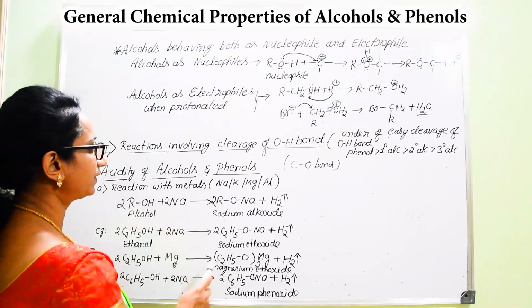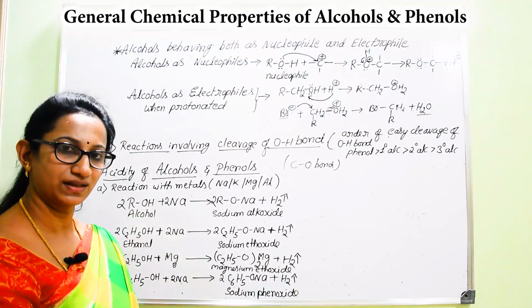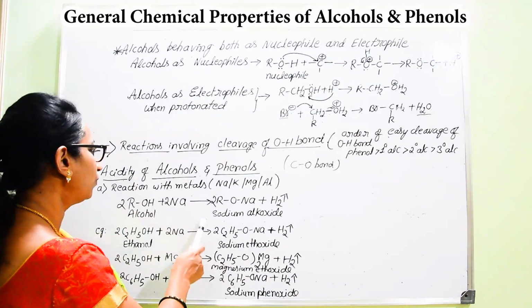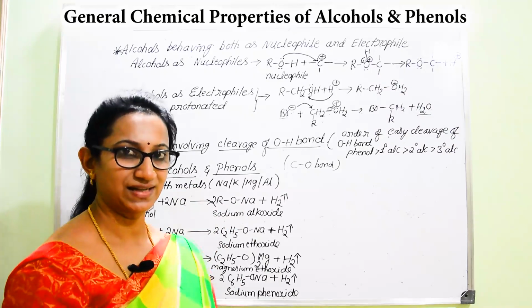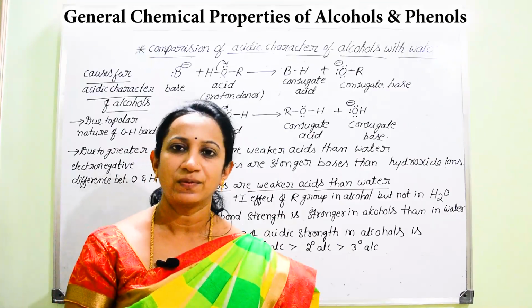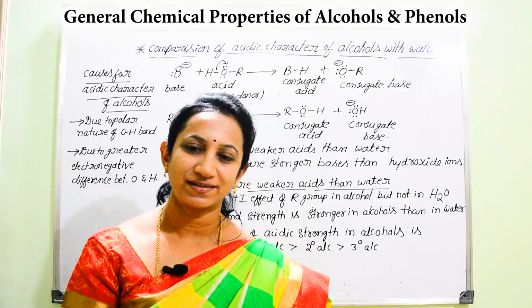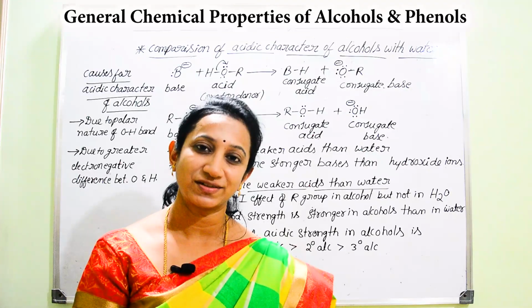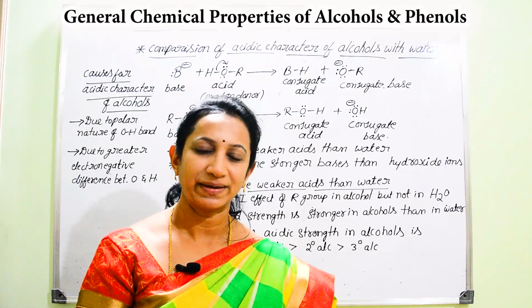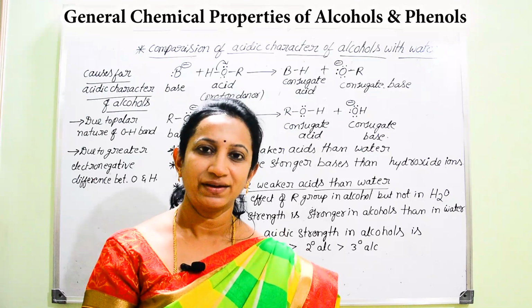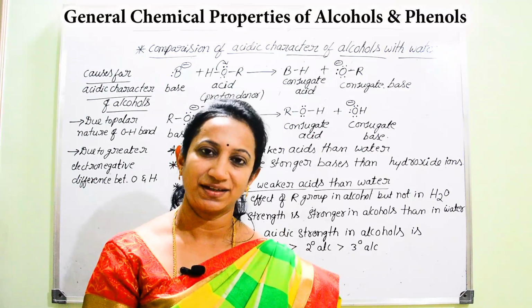Therefore, this set of reactions gives the evidence for the acidic character of both alcohols as well as phenols, since they react with more electropositive metals like sodium, magnesium and potassium.